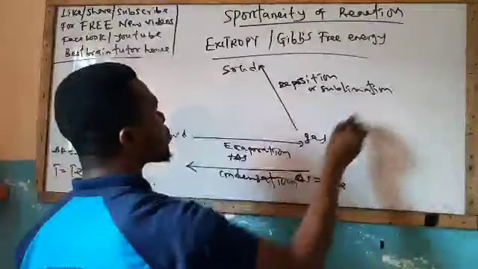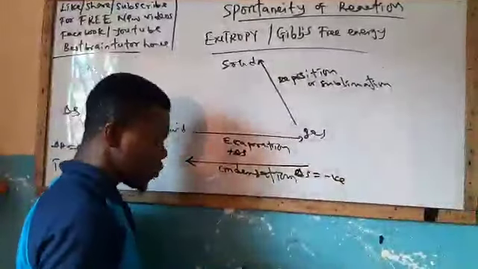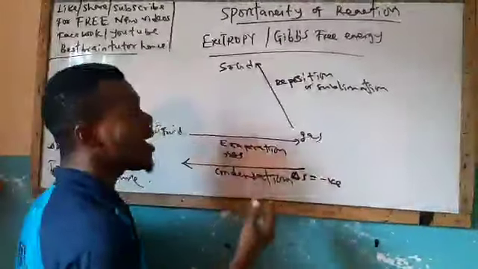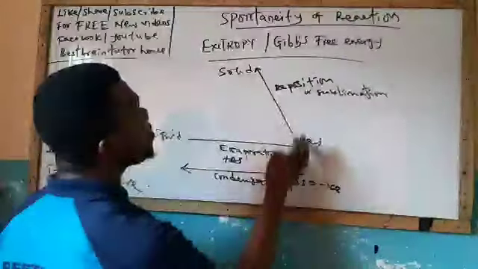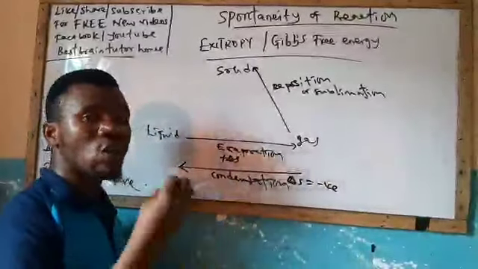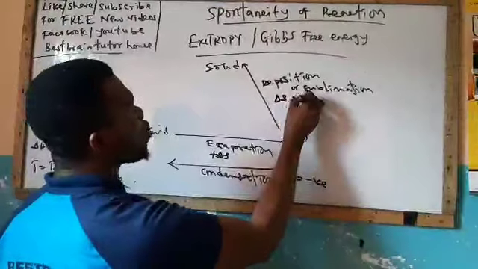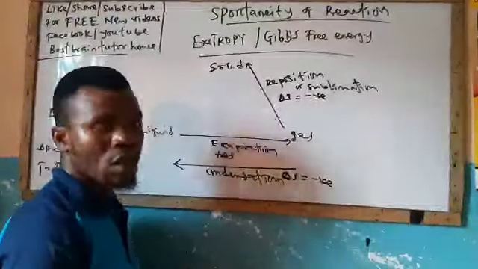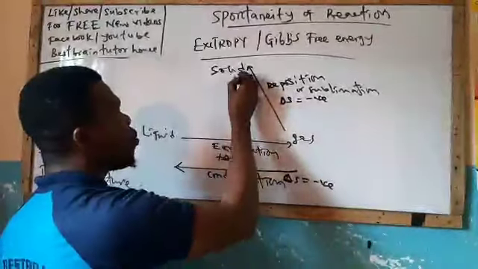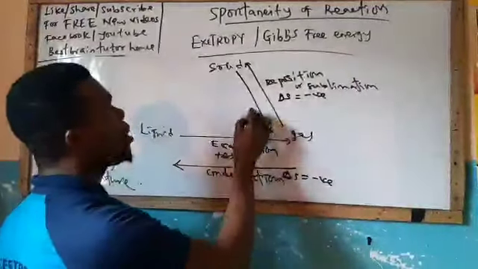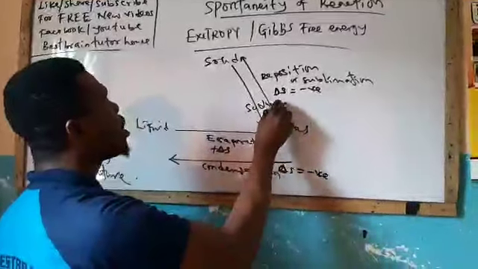Sublimation. You understand? In this case, for a substance to move from gas to solid, it simply means that entropy will be decreasing. And this can only occur when there's a lower temperature. At lower temperature, my change in S is equal to negative. Now, in the reverse manner, when the substance moves from solid to gas, it's also known as sublimation.